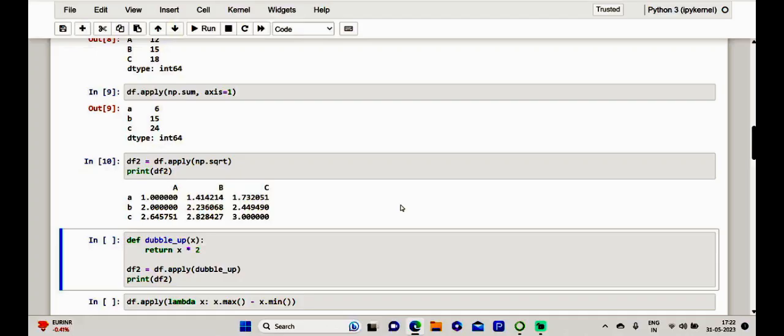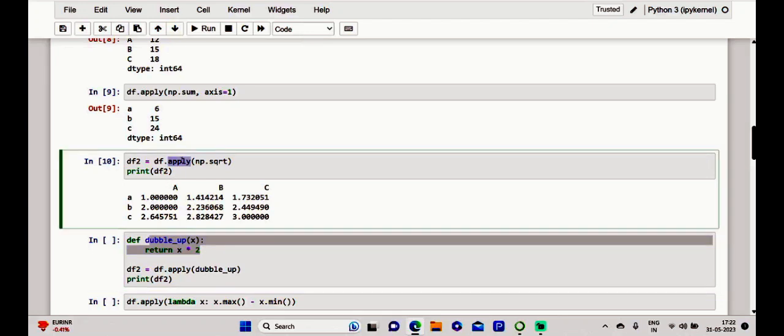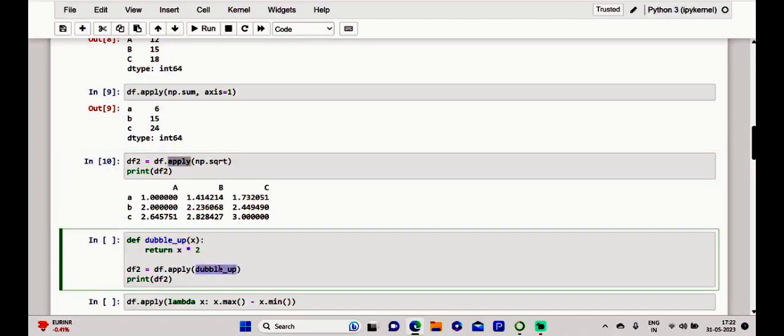To see an example, we could use it in our data frame itself: a function created to double the values. Here it is, created to exactly double the values, which we make use of by using this apply method. This function can be applied on our data frame by passing in its name as an argument, one among the arguments of our apply method. So we are going to pass it as an argument.